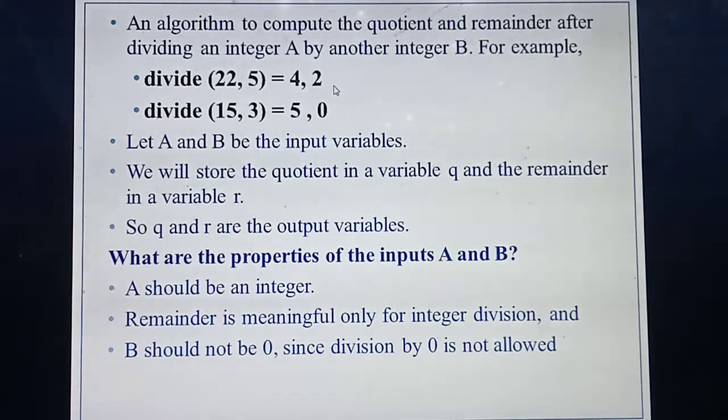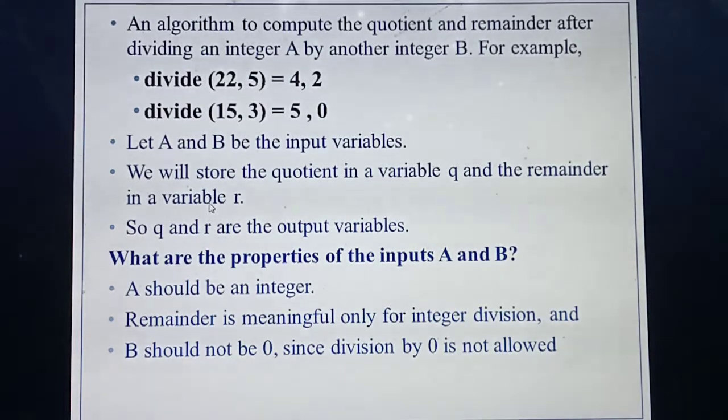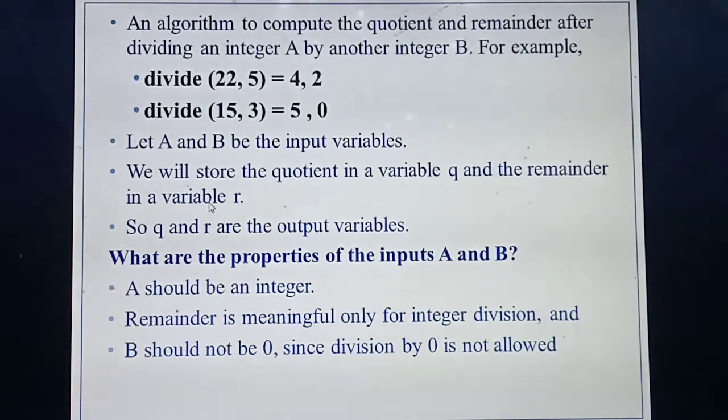Okay, so this input you have defined by means of variables. In the same way, output also you should define by means of variables. So for describing this output, they are taking two variables. What are the variables? Q and R. What's the meaning of Q? Quotient. And what's the meaning of R?